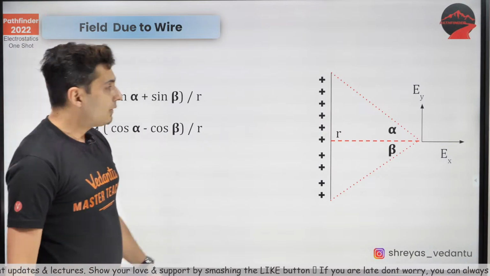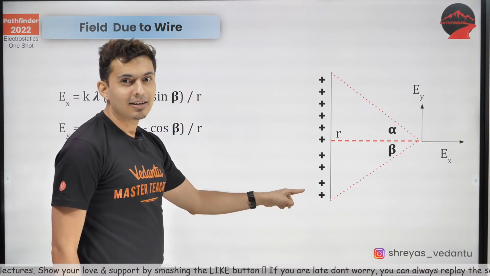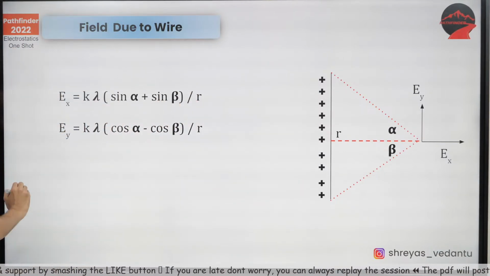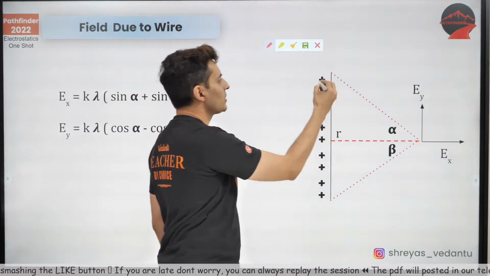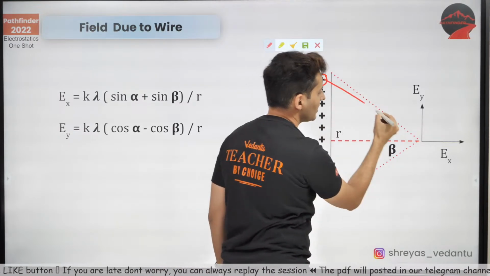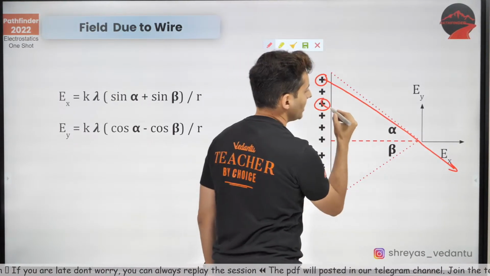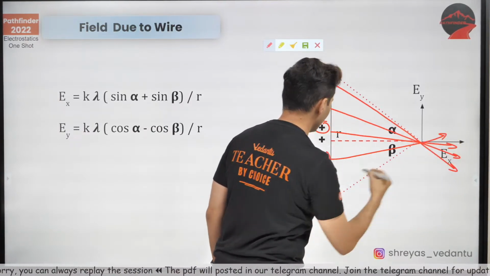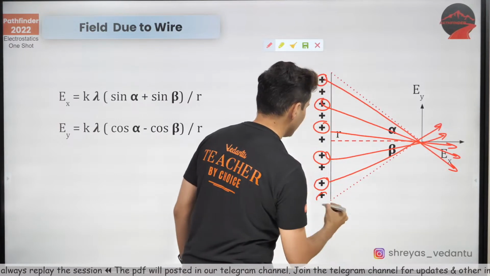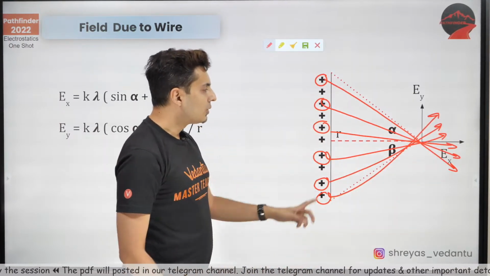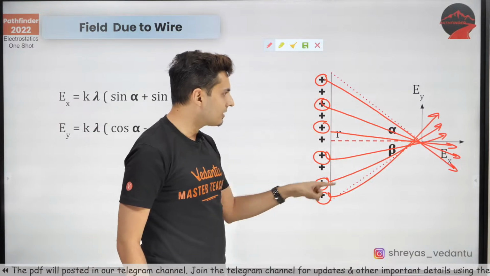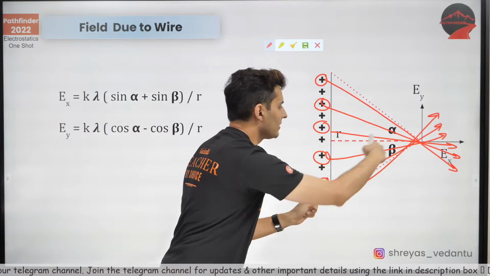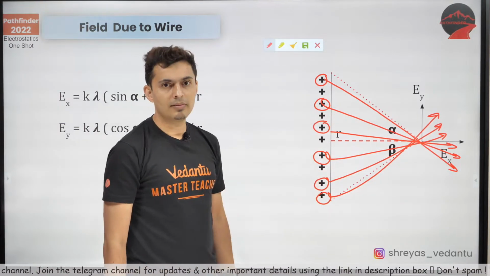Lastly, if you have a wire which is charged, then each point on that wire will give rise to some field. Let's say this point charge will give a field here, this point charge will give a field here, and so on for each of the charges. You can see the fields due to all the charges are in all the directions with different magnitudes, because the distances are different and the angles are also different.